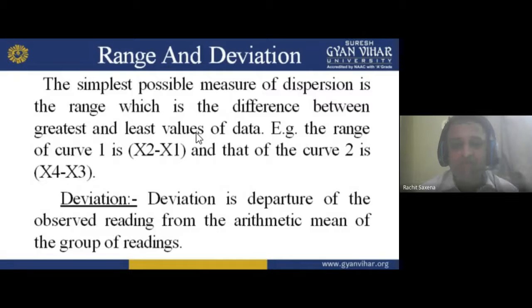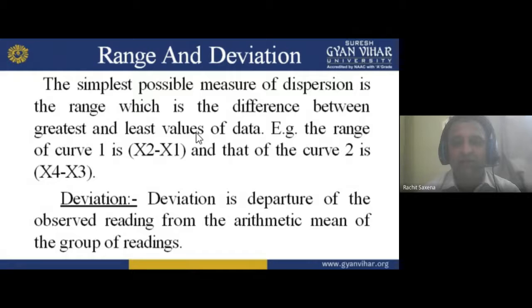Range and deviation we can also calculate with the help of curve number 1, which I showed you earlier. The simplest possible measure of dispersion is the range, which is the difference between the greatest and the least value of the data. Now how can we calculate it? The greatest value is 5, the least value is 2, so 5 minus 2 is 3. So the dispersion will be 3. The range of curve 1 is x2 minus x1, and that of curve 2 is x4 minus x3. Now this is the range limit.